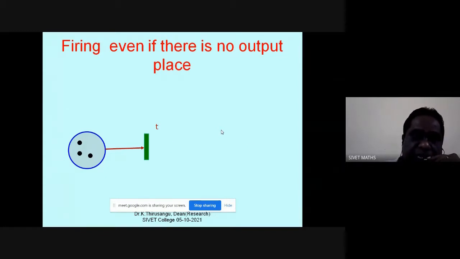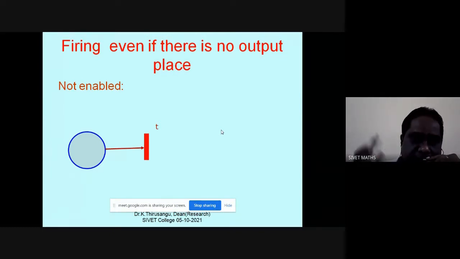Again I can fire T, gone out. There are two tokens. I can fire T. Another one. The last token is there. Still I can fire. Now there is no token in my input place, therefore there is no possibility of firing. Therefore, it is not enabled. So when there is no output at all, we can still do firing, as long as the input place is having tokens.